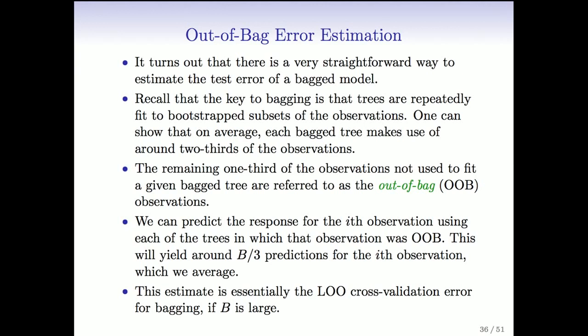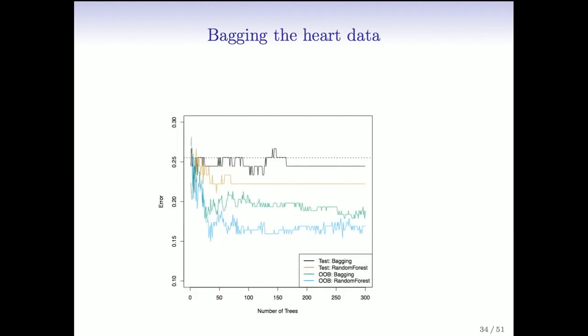So suppose we want to compute the error for a particular observation. Well, we can take all the bootstrap samples that didn't include that observation, and we just average their predictions for that observation and use them to predict that observation. That observation wouldn't have been in any of those training samples, and so that's a left-out error estimate. And so you can just accumulate those predictions in that fashion for each of the observations, and that's called the out-of-bag error. And if you think about it carefully, if B is large, the number of trees is large, that's essentially leave-one-out cross-validation, and it just comes for free. And so that's what was given in this slide here.